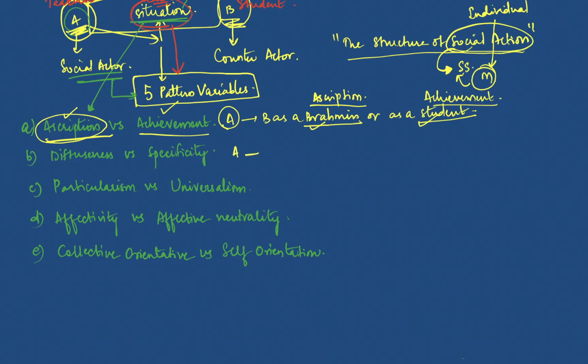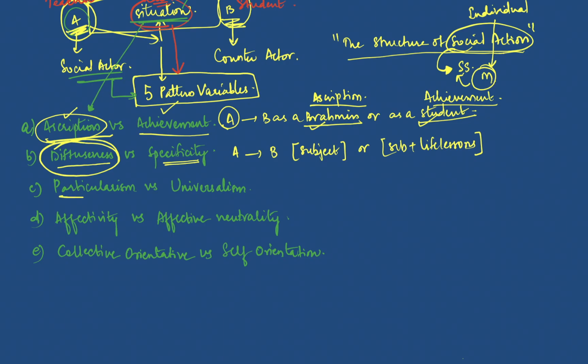Now, if A is teaching B, should he just teach a particular subject or should he teach the subject as well as life lessons? So this dilemma, or this pattern variable, basically says that when you're acting with respect to a counter actor, should you be diffuse? That is, you have to teach him many things, or act in many different ways, or you have to act specifically in that particular situation, right? So that is what the second pattern variable is.